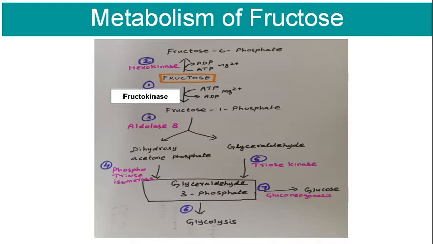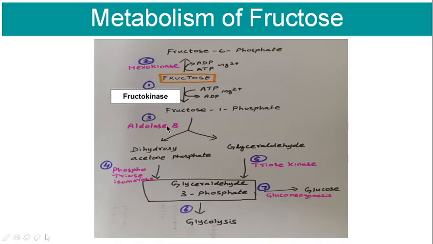Since hexokinase has low affinity towards fructose because of high Km value, it is a minor pathway. Whereas fructokinase has a high affinity due to low Km value for fructose. Hence, this phosphorylation is the major pathway. So, in the metabolism of fructose, fructokinase plays a major role compared to hexokinase.